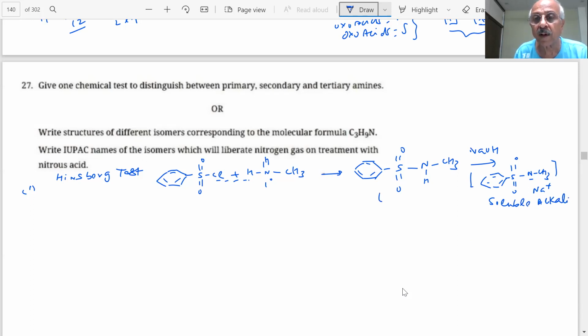So you get turbidity, and sulfonamide. They are solids and soluble. And what will happen in the case of 2 degree amine? You must give the equations in the paper because it is a 3 marks question. If it is a 1 mark question, then there is no problem. But